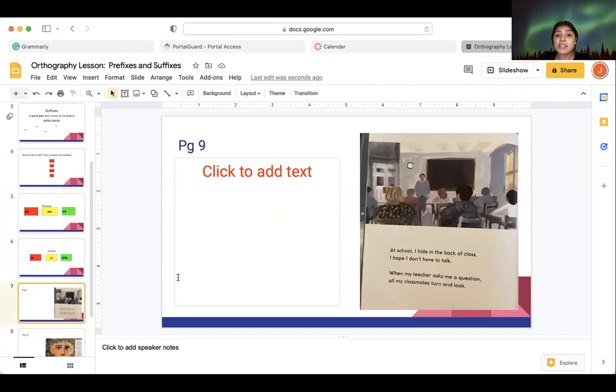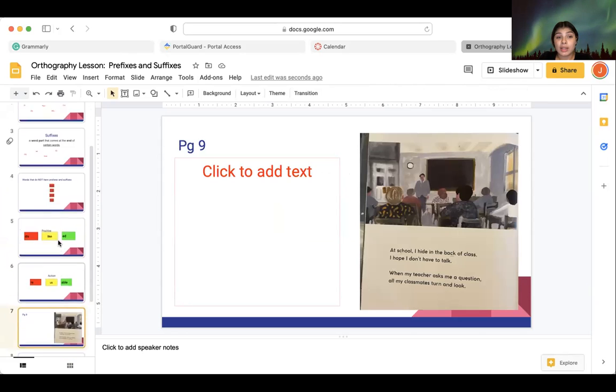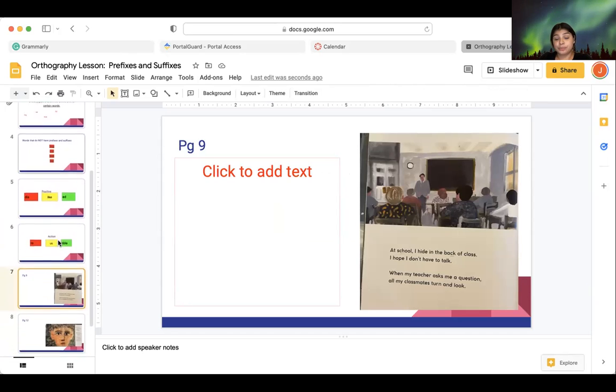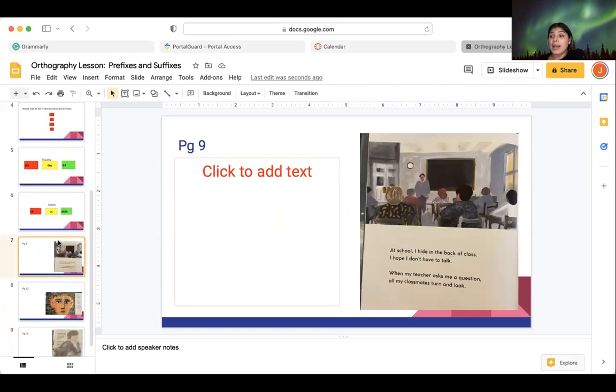So I want us to get into the book now. The book, I Talk Like a River. Let's pull it out and let's focus on a couple of pages. Let's start with page 9. I'm going to open my book to page 9, and I encourage you to do it as well. So this page says, at school, I hide in the back of class. I hope I don't have to talk. When my teacher asks me a question, all my classmates turn and look.